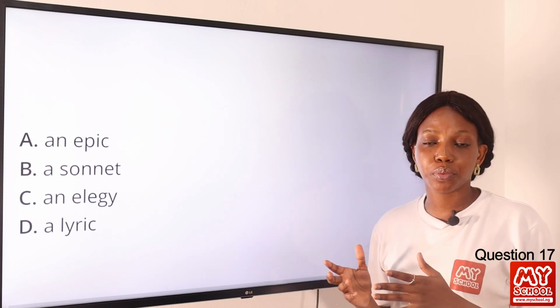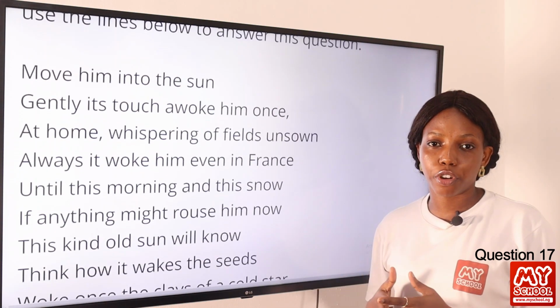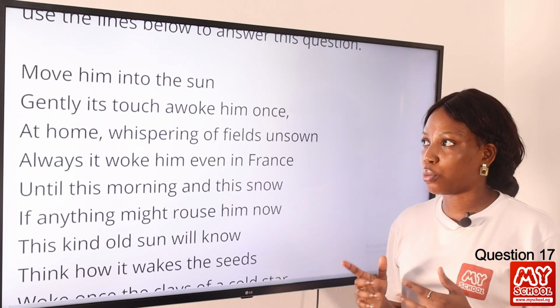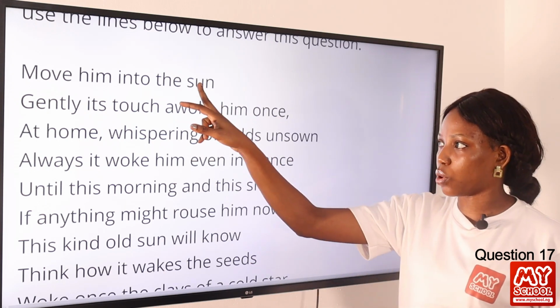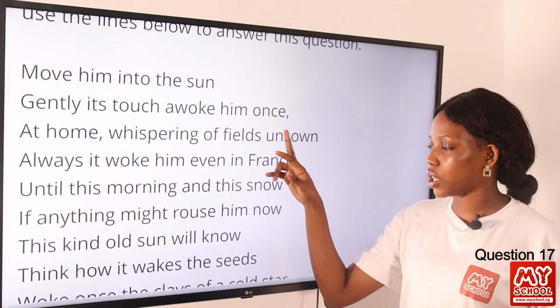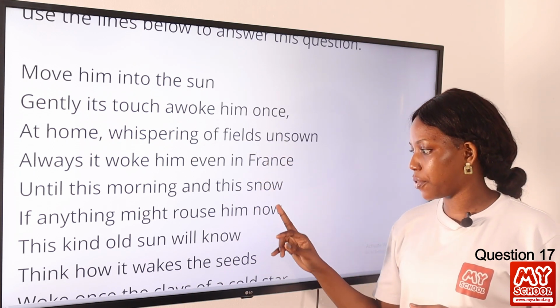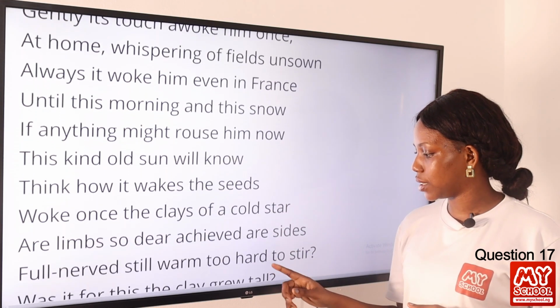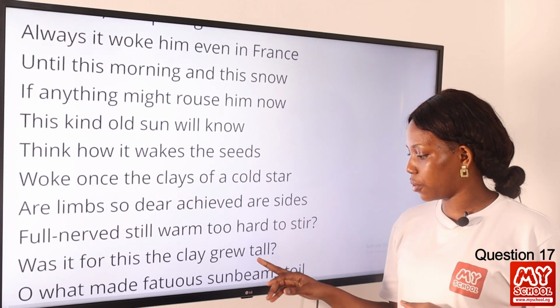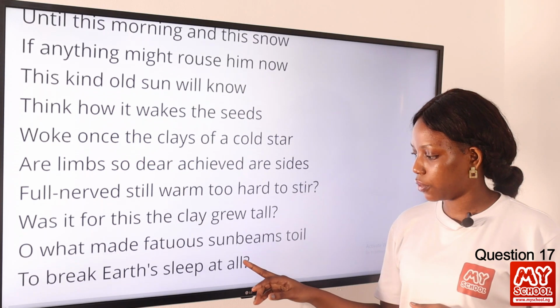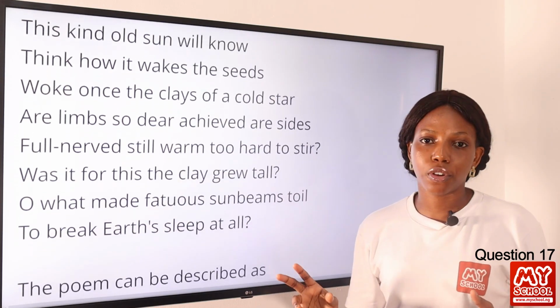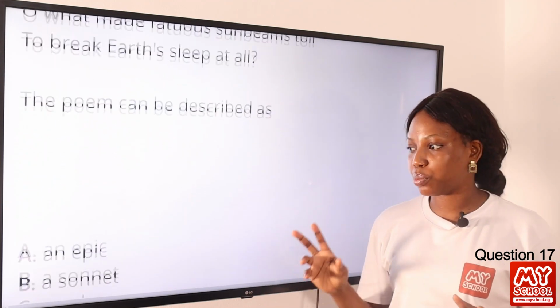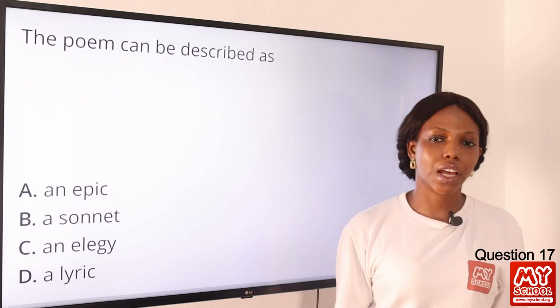Now let's take a look at this poem. Let's count it to confirm that it is a sonnet. So move him into the sun. This is 1, 2, 3, 4, 5, 6, 7, 8, 9, 10, 11, 12, 13, 14. So therefore, this is a sonnet. Option B is the correct answer to this question.